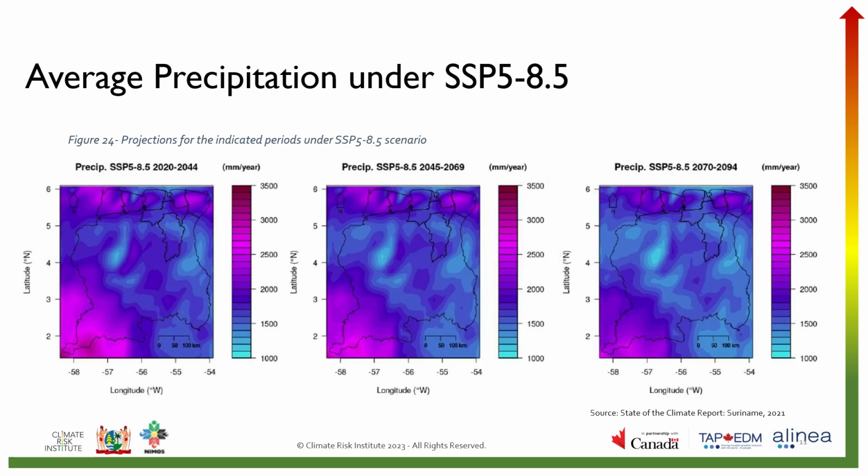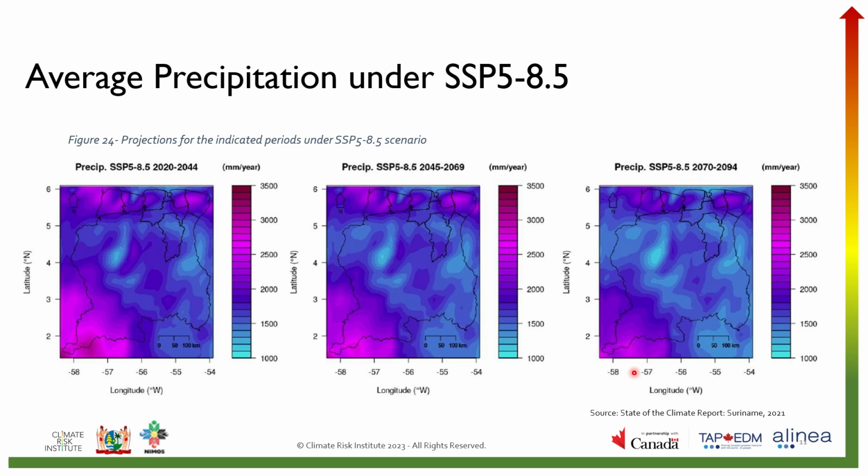These maps are showing the average accumulated precipitation again, but for the SSP5 8.5, which is the high emission scenario. Again, we are looking at 3 different future time periods, as we can see. So for SSP5 8.5, the maximum values of 3,500 millimeters per year of precipitation could decrease by 900 millimeters per year, for a maximum accumulated precipitation of about 2,600 millimeters per year in the southwest.